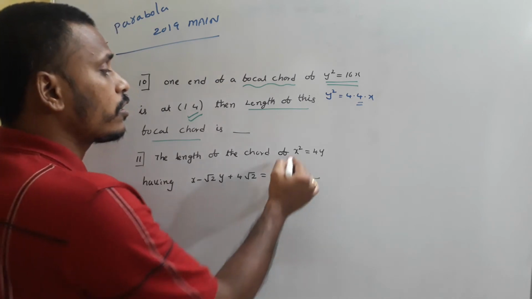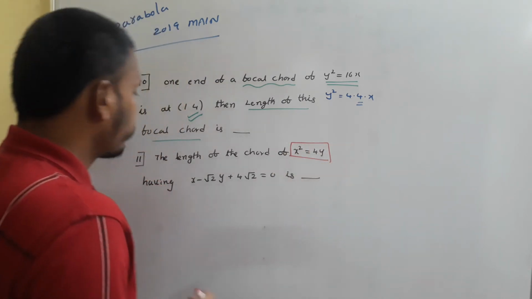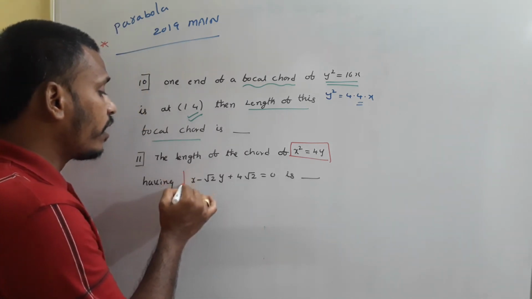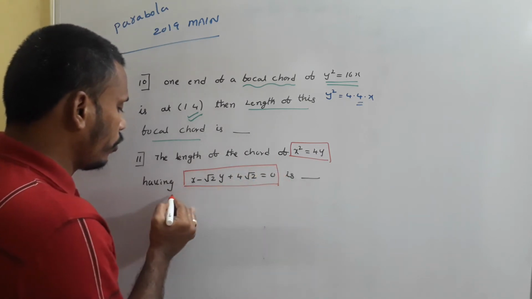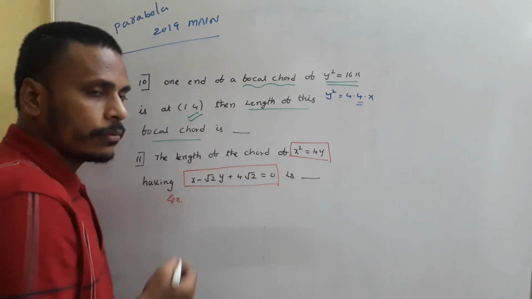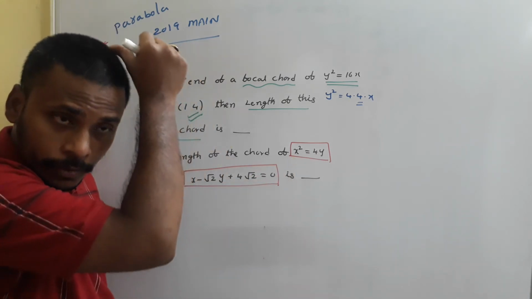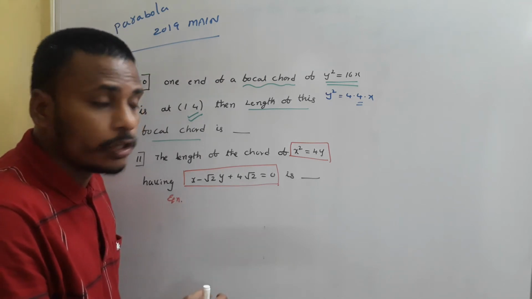This x square is equal to 4y is a parabola. We know it. And we need the length of the chord of that parabola having the equation x minus root 2 y plus 4 root 2 is equal to 0. There is a chord for x square equals 4y, whose equation is x minus root 2 y plus 4 root 2 equals 0.